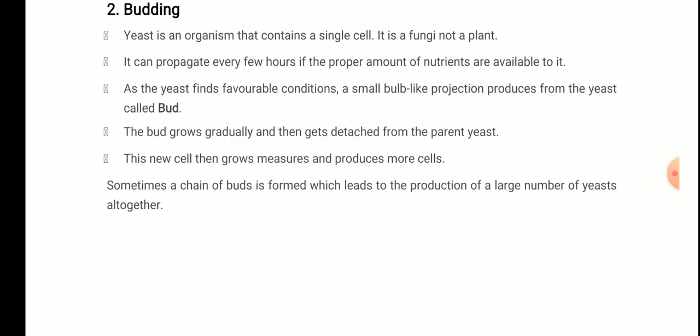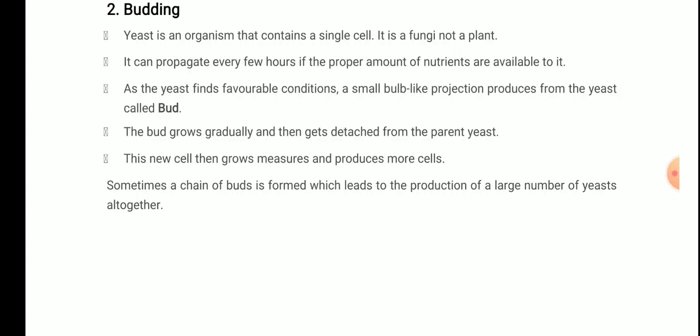As the yeast finds favorable conditions, a small bulb-like projection is produced from the yeast called a bud. So, what do you mean by favorable conditions? Favorable conditions are the conditions in which an organism can perform to the fullest, producing energy and doing its functions to the fullest.